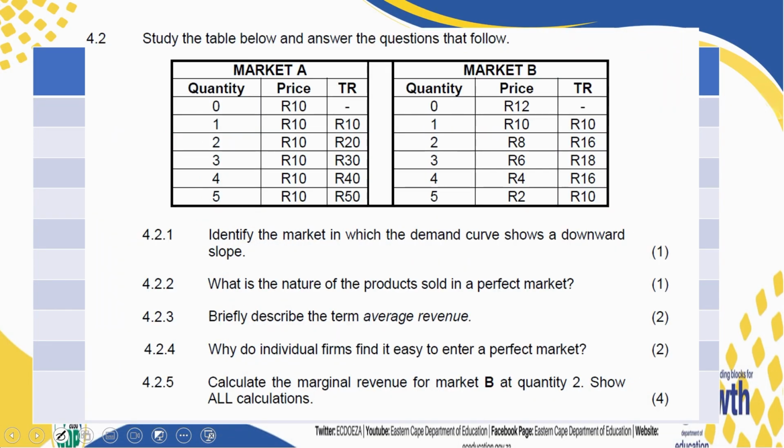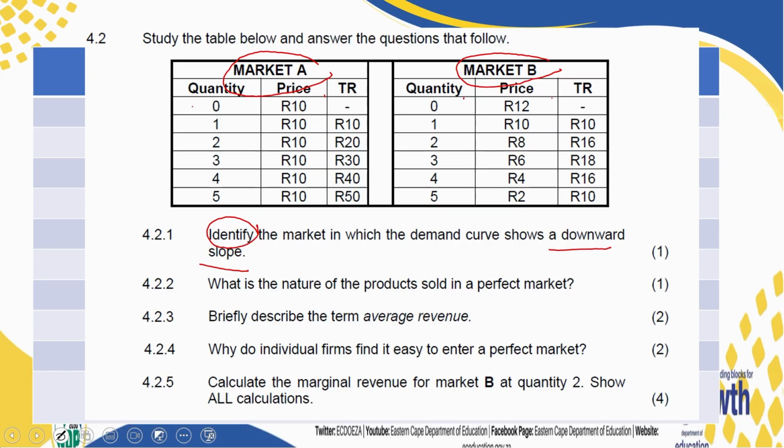Now, let us look at the data response. I've got 4.2 here. Study the table below and answer the questions that follow. Let's look at the table that is here. It has got market A, it has got market B, there's quantity, price, total revenue, quantity, price, and total revenue. There are figures here. Just look at them. Now, going to our first question, 4.2.1, identify the market in which the demand curve shows a downward slope. What is it?